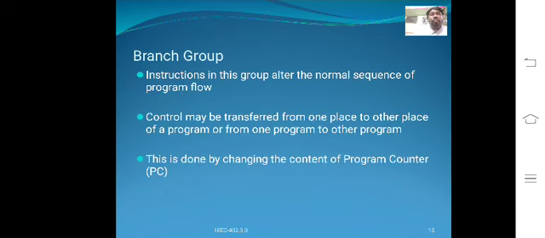The branch group. The instructions in this group alter the normal sequence of the program flow.